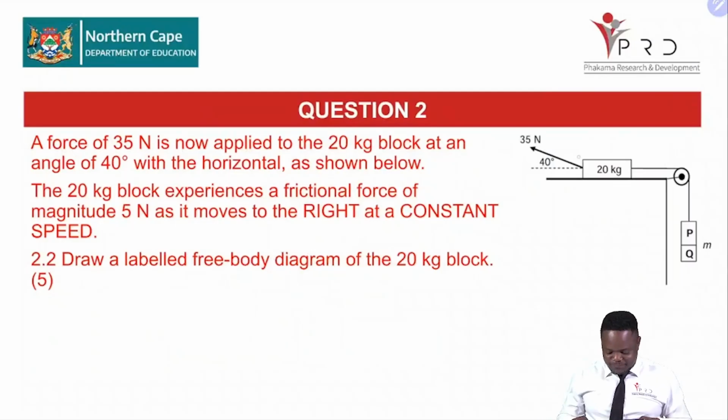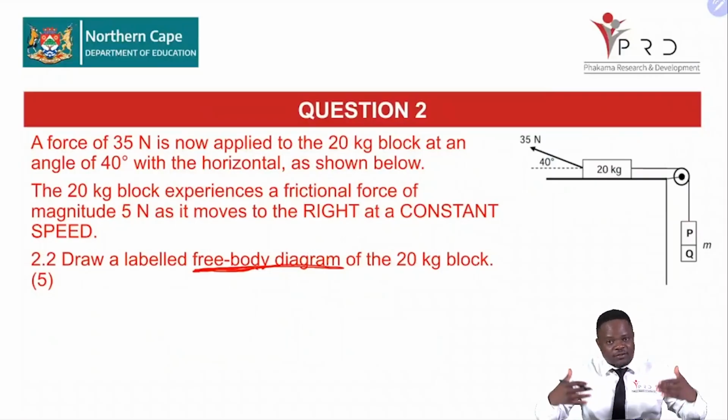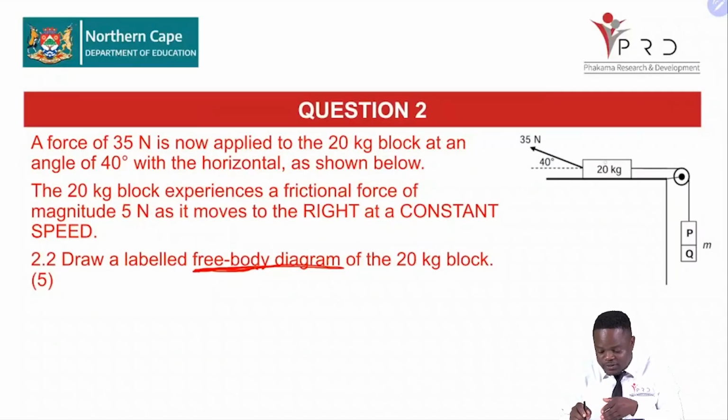Right, welcome back. I hope, grade 12s, you are finding this quite easy. So we want to draw a free body diagram. The word free body means free of the body. So we want to show all the forces that are acting on our 20 kilogram block. And remember, the forces have to be pointing away from the center.